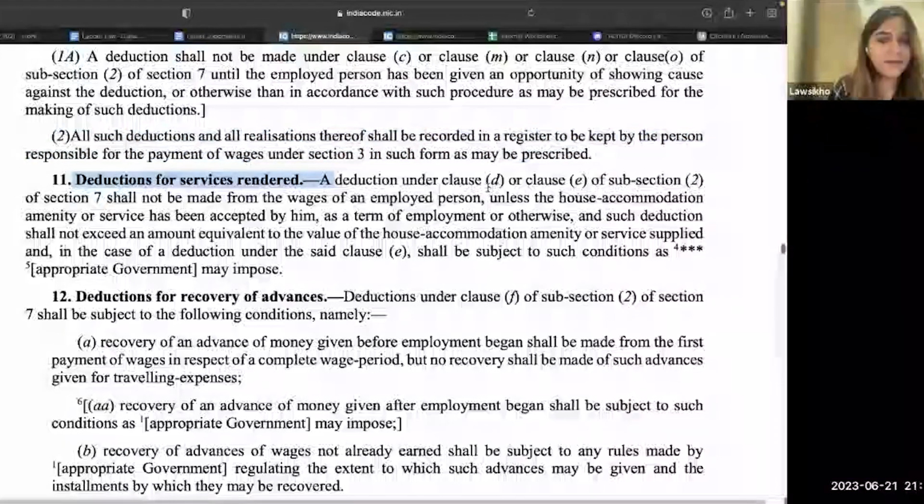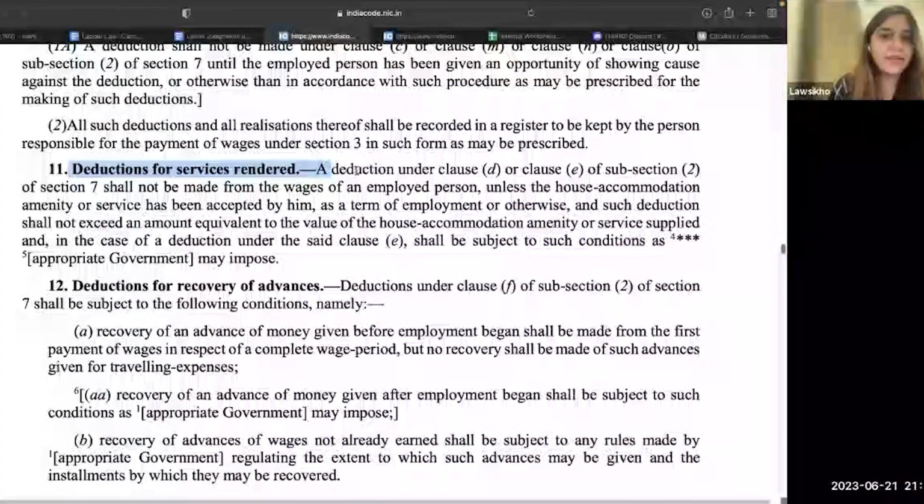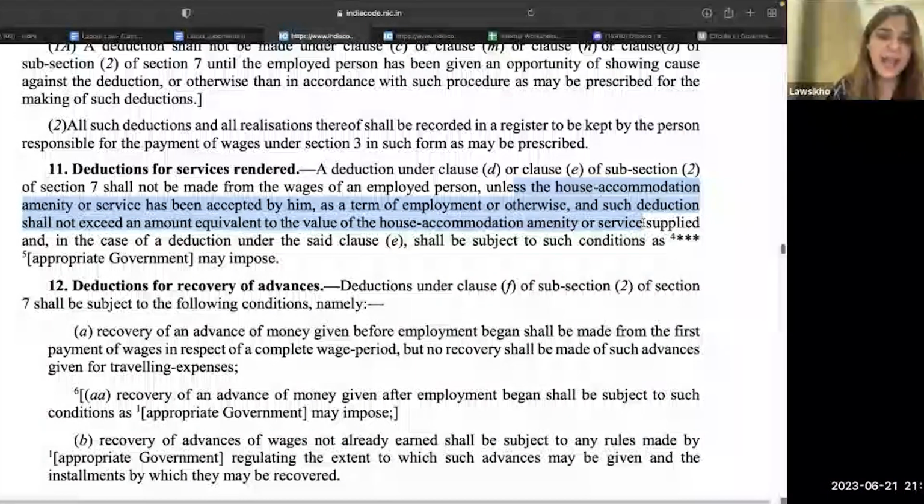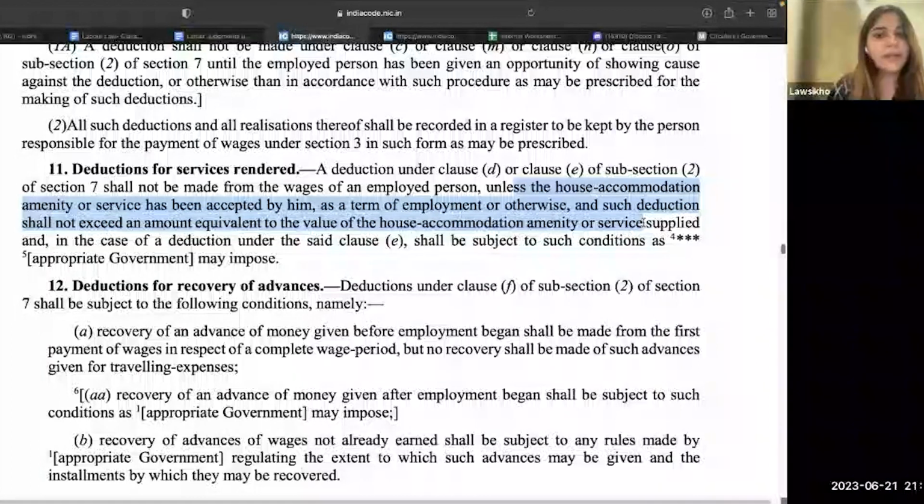Deductions for services rendered. Okay. So here if you see, deduction is allowed only if HRA, amenity or service has been accepted by him. Basically, if the employee has actually taken your HRA, has actually accepted your service, and this is as a term of employment, you deduct it. Okay. It should not exceed the amount of HRA. A common point that you will find throughout deductions is that whatever is the loss, whatever is the actual amount, you're entitled to recover that.